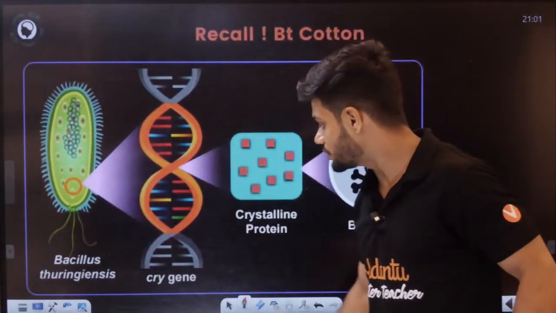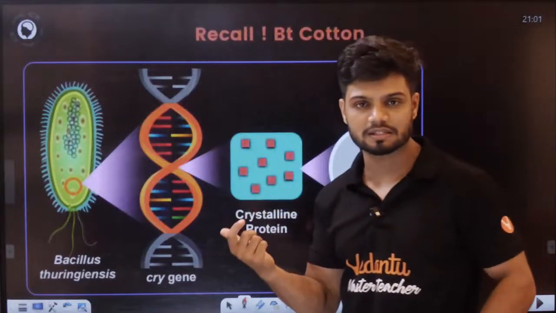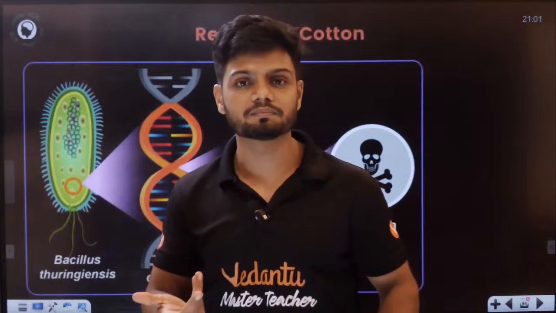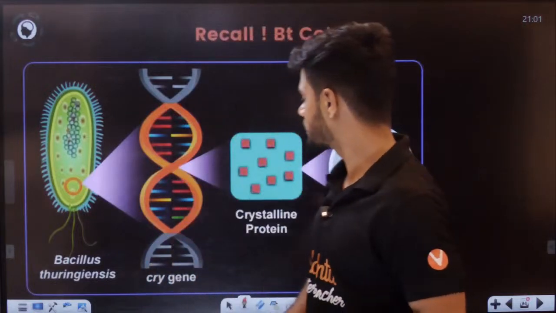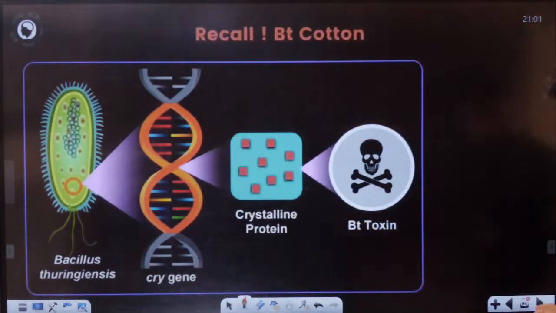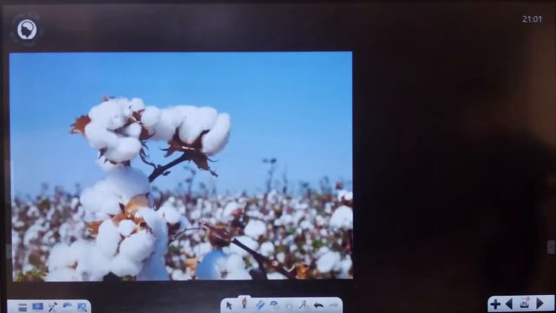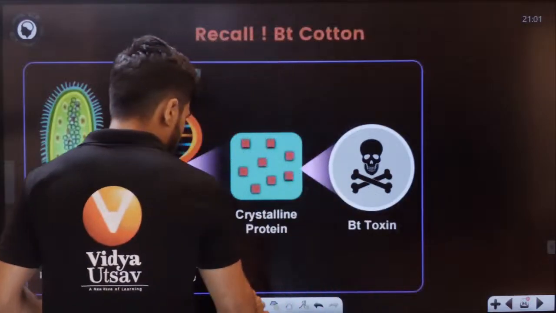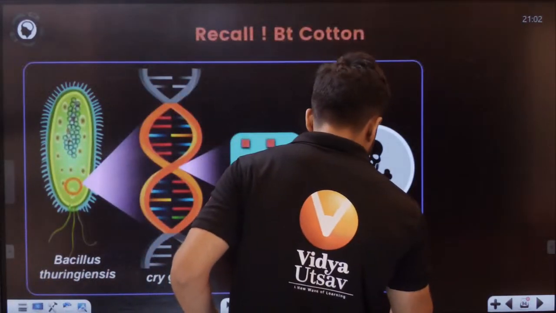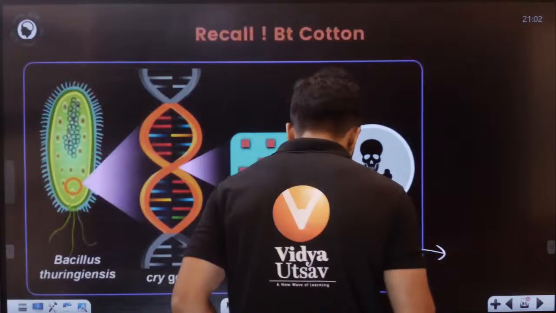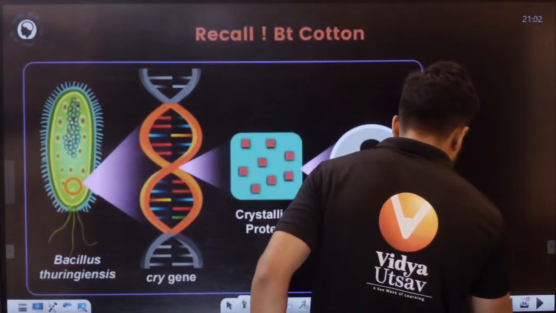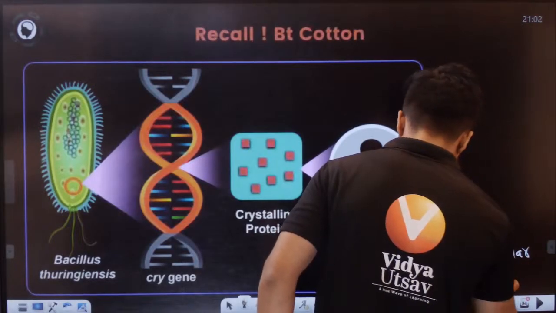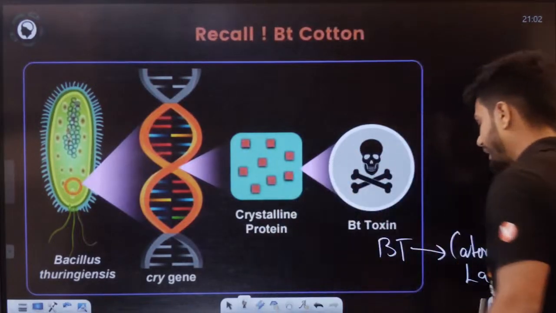This microbe has something called cry genes, Cry1Ac, Cry2Ab. These cry genes produce the crystalline protein BT toxin, which can control the population of caterpillar larvae. So they are used for cotton.